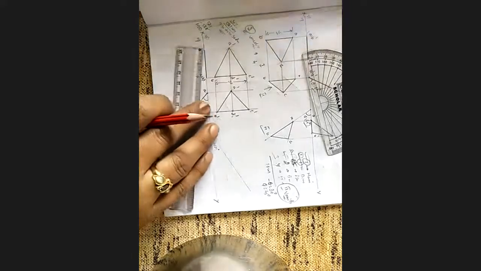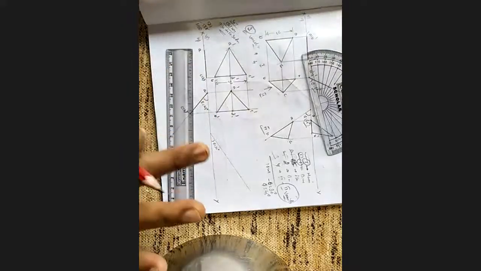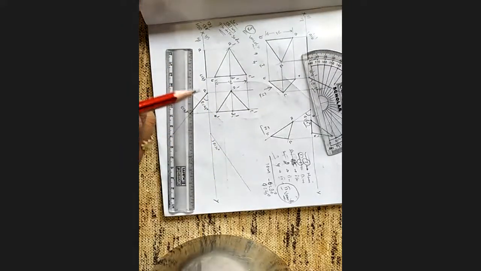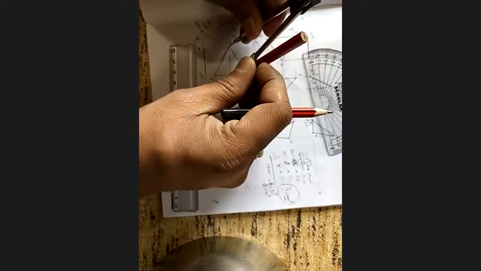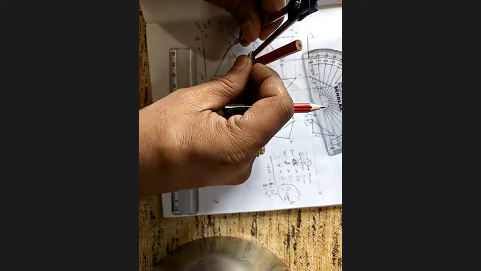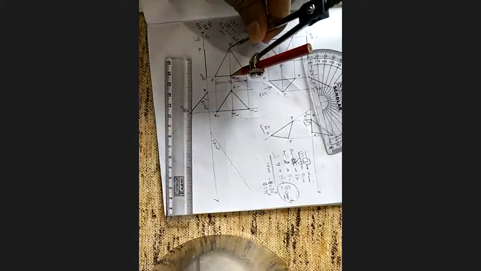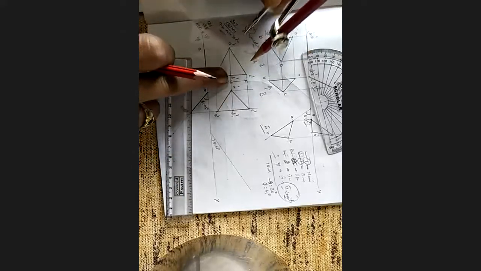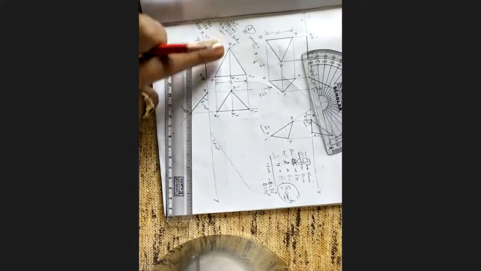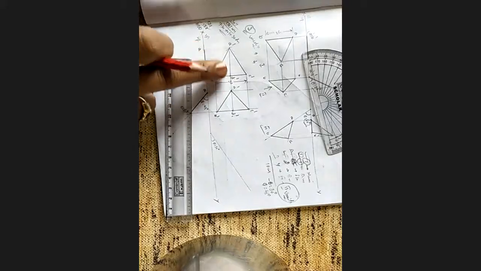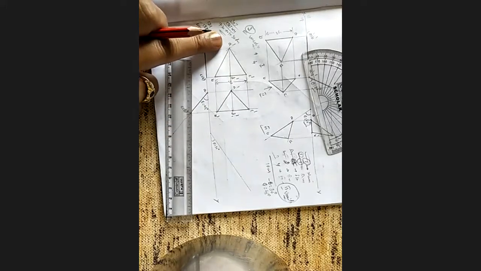How to find it? Listen. First, in this variety of problem, take the true median. What is the true median? D dash. Same procedure: one end is fixed, one end is movable. If you fix the A end, D1 is movable. If you fix D1, A is movable. It is left to you.